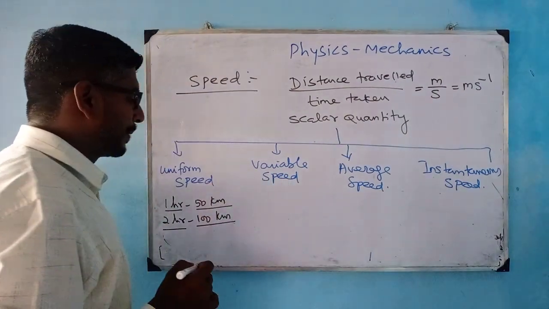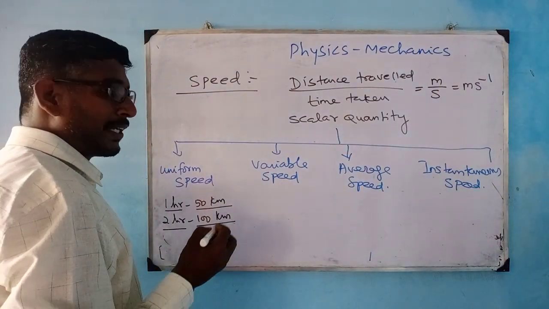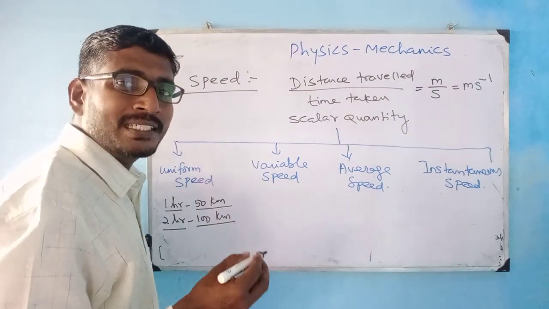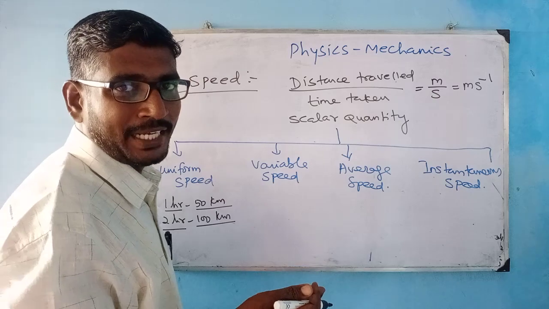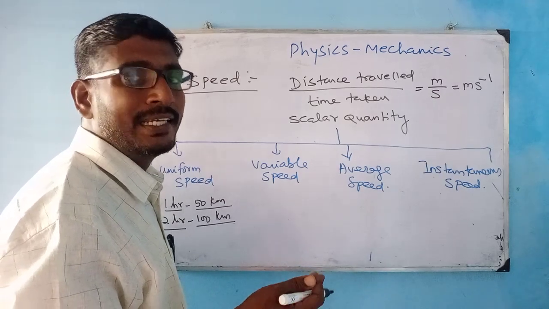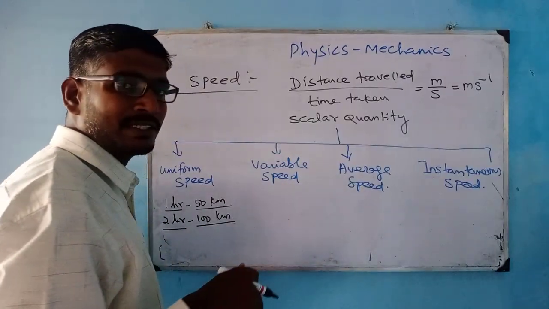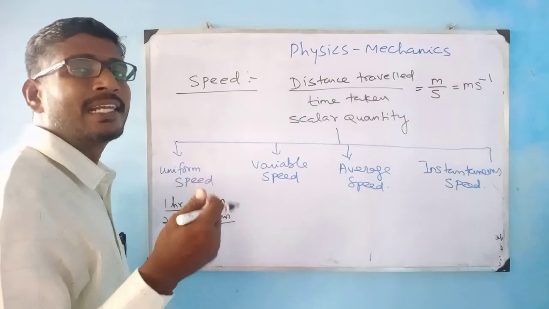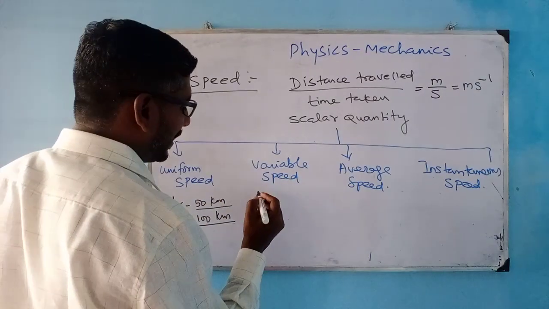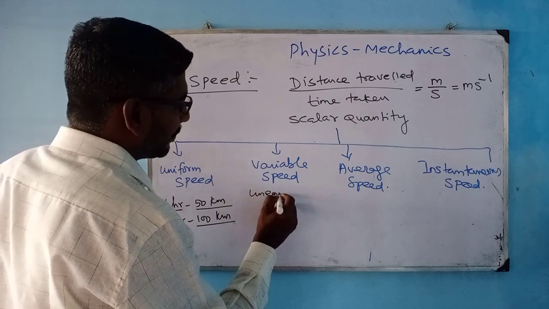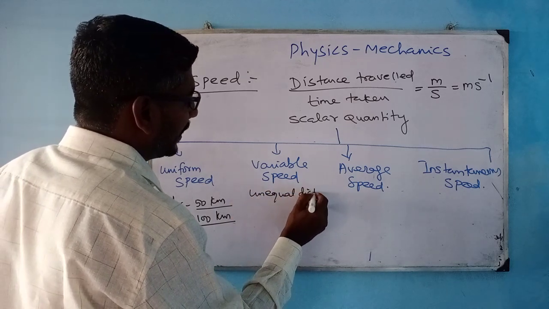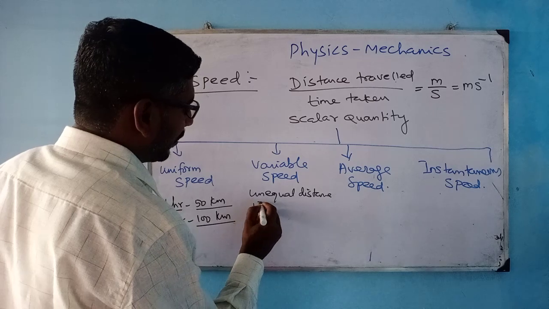Whereas variable speed is defined as if the object covers unequal distances in equal amount of time. Unequal distance in equal amount of time, or vice versa, right? Equal distances in unequal interval of time, you call that speed as variable speed. That is unequal distance in equal interval of time.